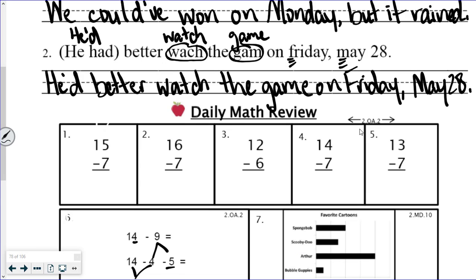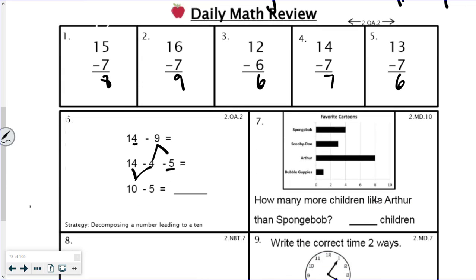All right, so our first one, we got 15 minus 7 equals 8. 16 minus 7 is 9. 12 minus 6 is 6. 14 minus 7 is 7. 13 minus 7 is 6. Moving down here, I already walked you through this part, so we got down to 10 minus 5 equals 5. So that means 14 minus 9 equals 5.